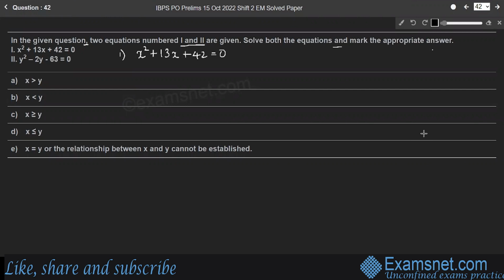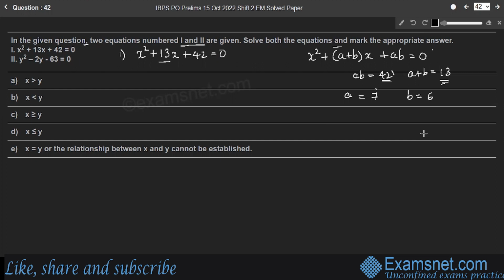The given equation is in the form of x square plus (a plus b) into x plus ab is equal to 0, a quadratic equation. Here ab is 42, a plus b is equal to 13. So to find the value of x, split the middle term in such a way that the product of the coefficients should be ab, that is 42, and the sum should be 13. That is, a is 7, b is 6, so that a into b becomes 42, a plus b is 13.